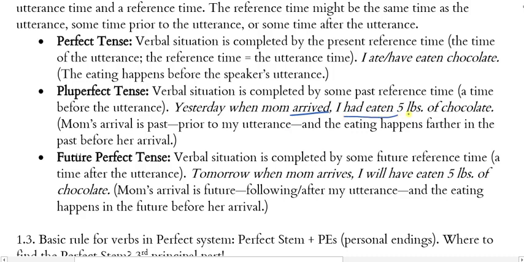So Mom's arrival, that verbal situation, is in the past, right? Yesterday, Mom arrived. That's the past from the time of my utterance. So it's prior to my utterance. And the eating happens farther in the past, before the arrival time. So utterance time, let's say, is now. Arrival time is past relative to now, the utterance time.